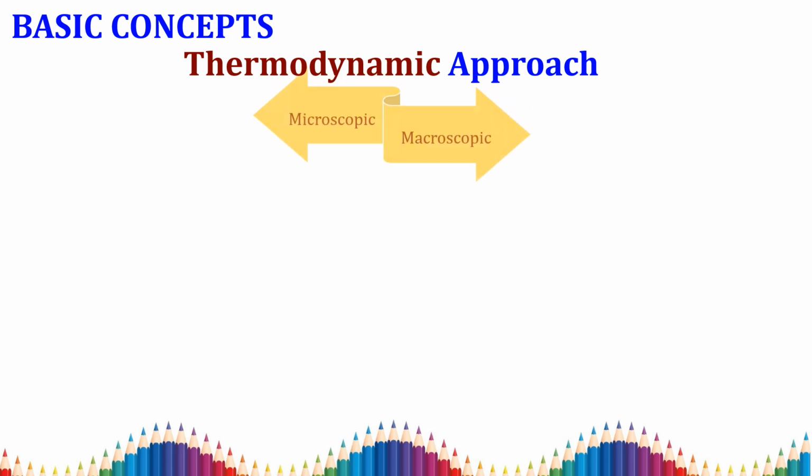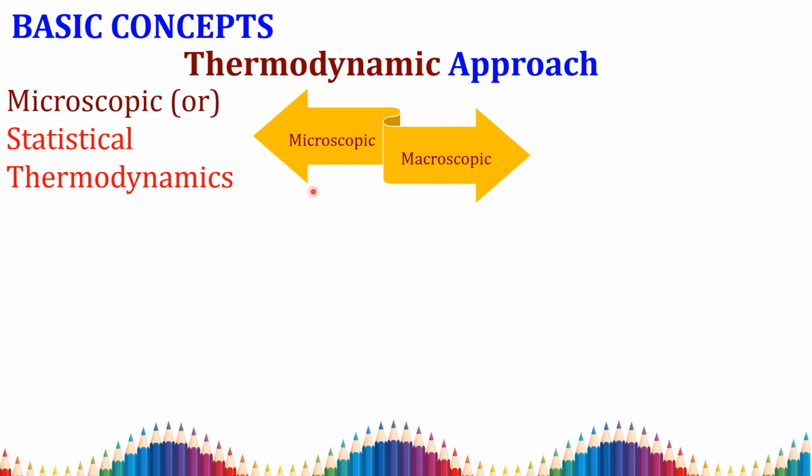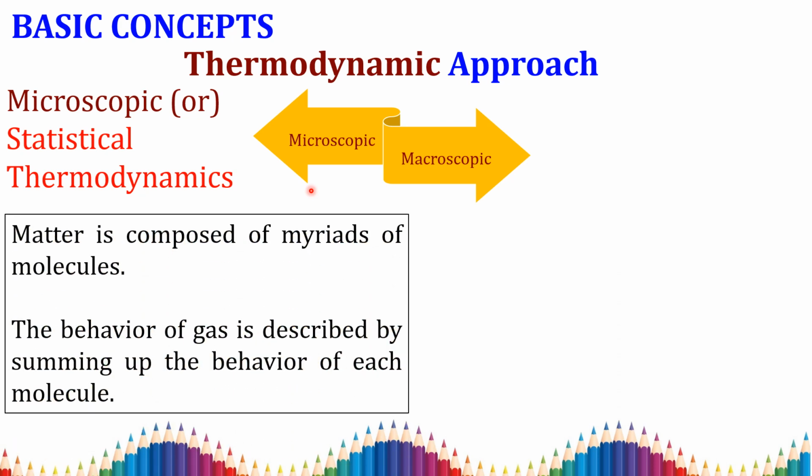Next one is we are going for the thermodynamic approach. We have two types of approach. The first one is the microscopic approach and the second one is the macroscopic approach. The microscopic approach is otherwise called statistical thermodynamics.